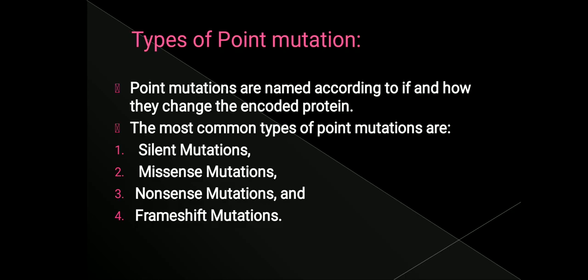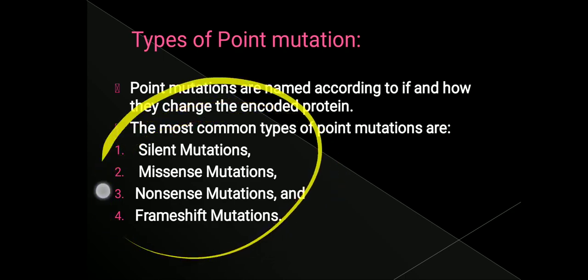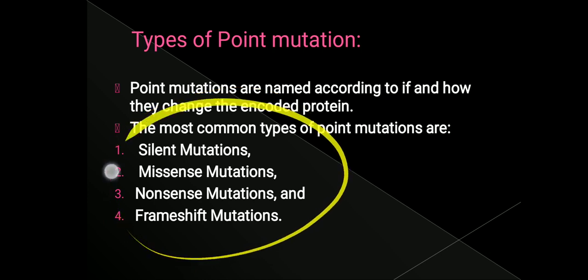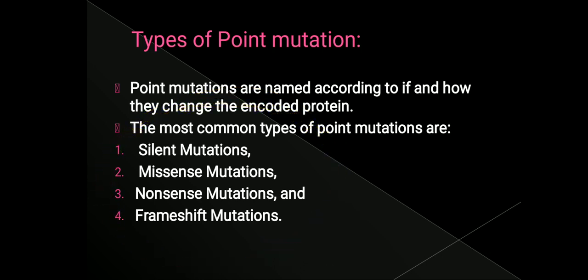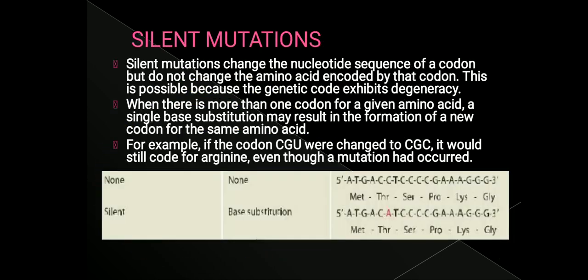Let us move on to silent mutation. Silent mutations change the nucleotide sequence of a codon, but they do not change the amino acid encoded by that codon.